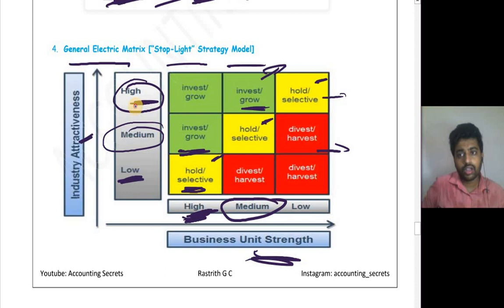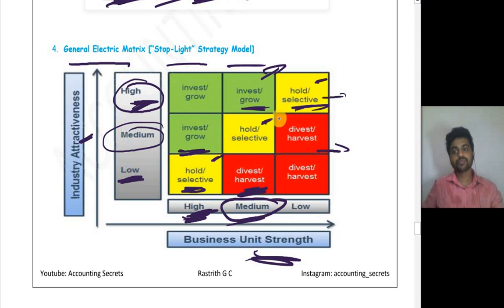So attractiveness is high, so the industry is doing so great, but your firm's business itself has some problem. That time also you should try to hold the shares and bring some turnaround strategies in your organization. Okay, your strength is medium but industry attractiveness is low, then there is no point of investing over there, and it is better to take that money out from there and invest somewhere else.